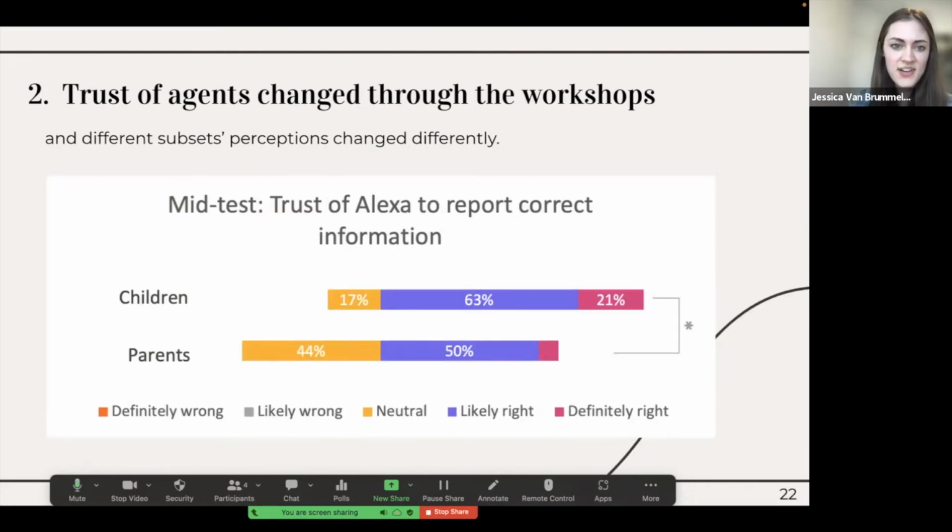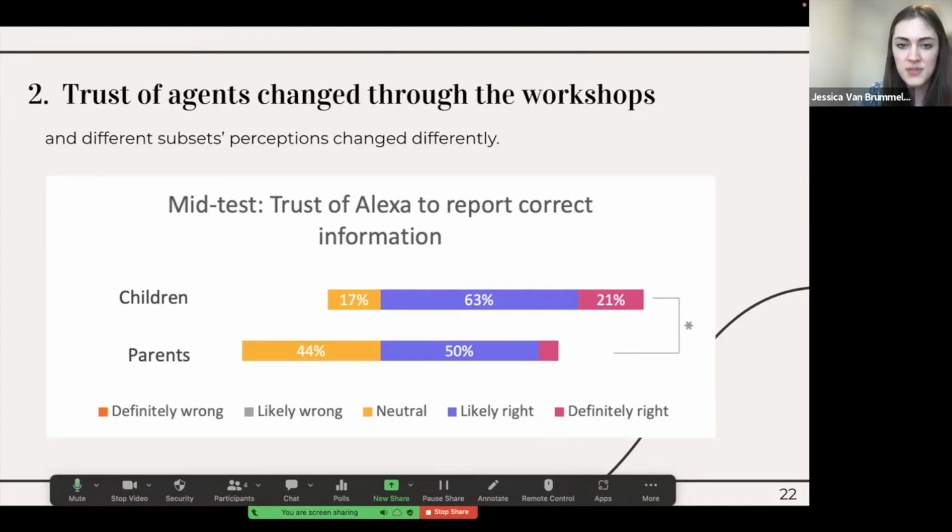And this was another interesting result. So this is looking at children versus parents after the programming activity. So after the programming activity, we saw that children actually trusted agents more than parents did. And so learning to program, that's kind of the result that occurred. And prior to the programming experience, we didn't see this significant difference.